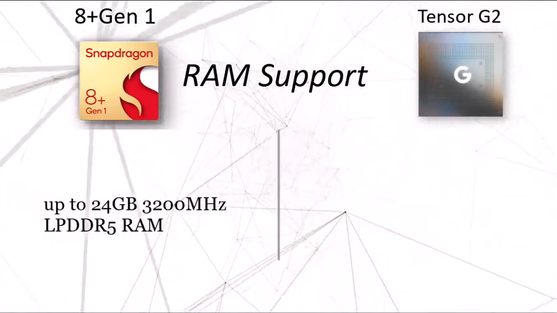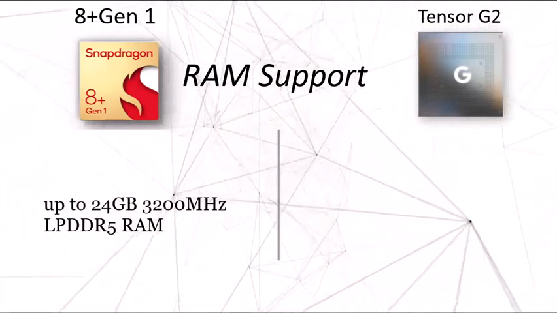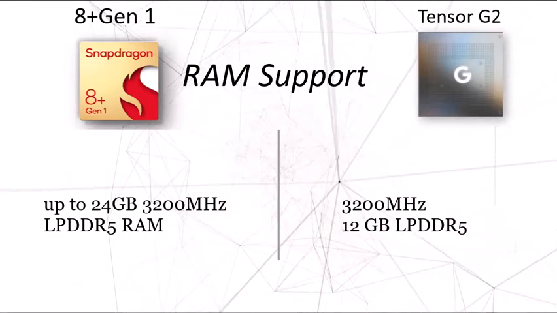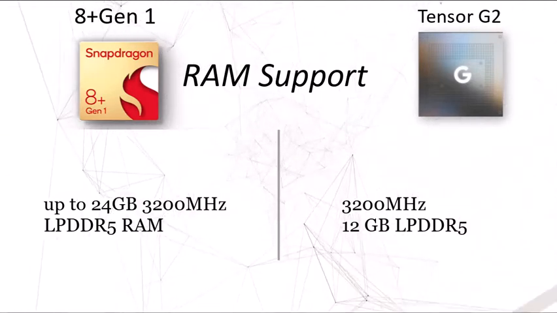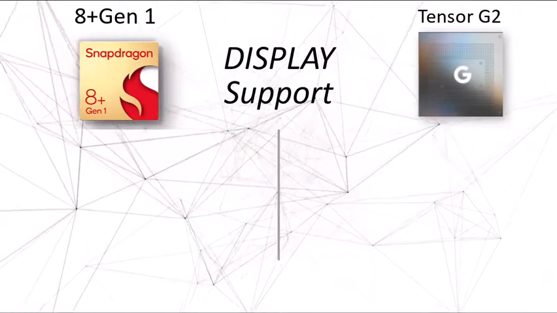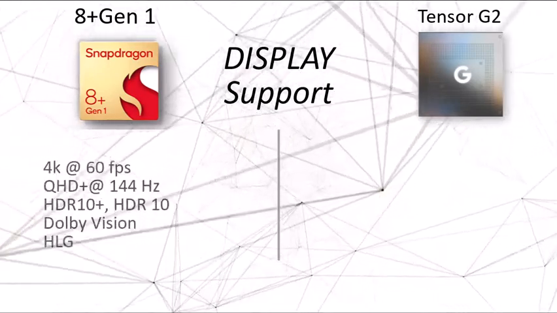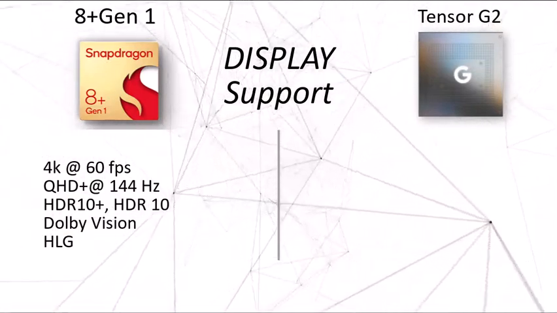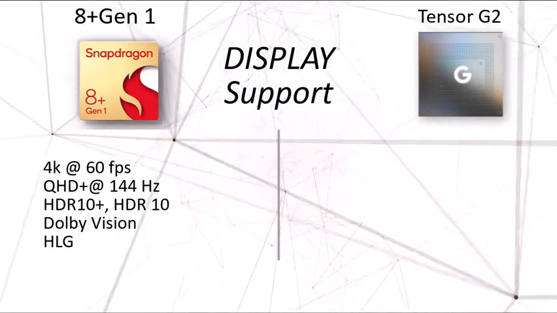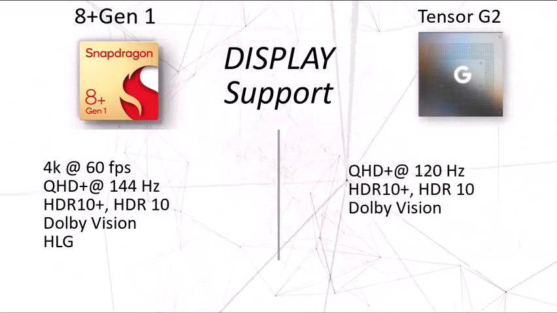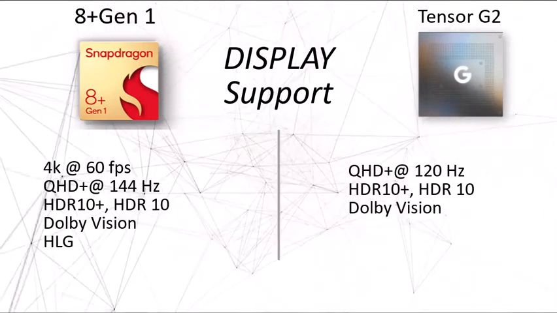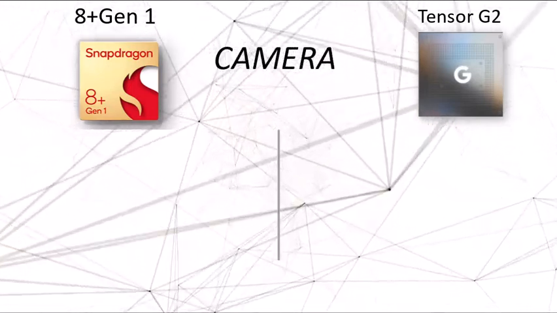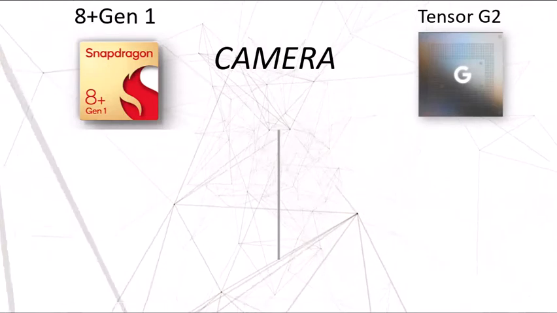But for maximum RAM support, with the 8 Plus Gen 1 you can get up to 24 gigs of LPDDR5 RAM, which is also similar to the Tensor G2 but maxed out at 12 gigs of RAM. For the maximum display resolution support also, the Snapdragon again takes the lead with 4K at 60 FPS, a QHD Plus display at 144 Hz high refresh rate, and HDR10+, HDR10, Dolby Vision and HLG content support. Whereas the Tensor is very limited in the performance it can offer, as it is available exclusively for the Pixel 7 and the 7 Pro.